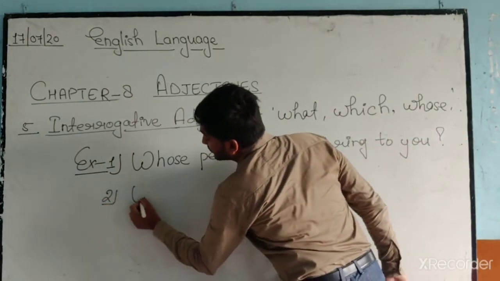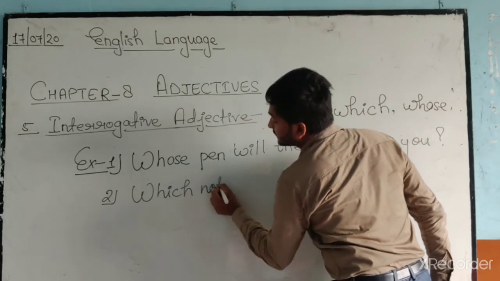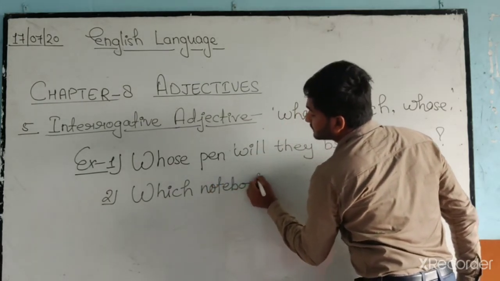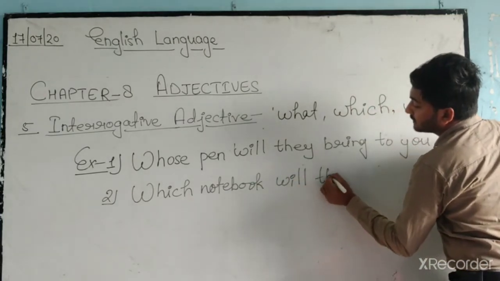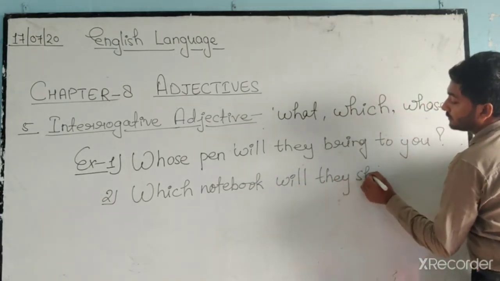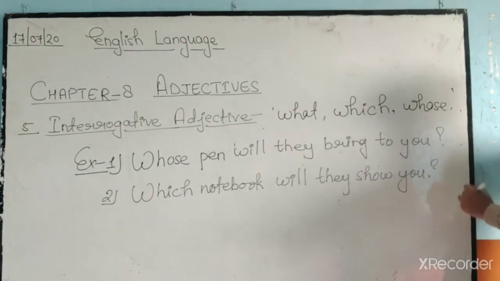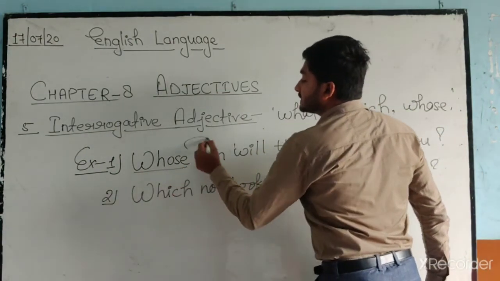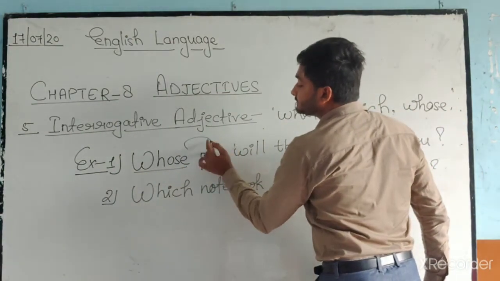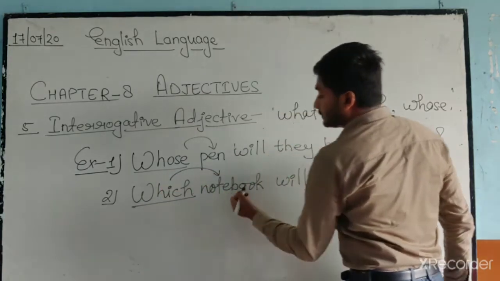And number 2, which notebook will they show you? Okay. Now see, whose pen, किसका pen, and which notebook, कौन सी notebook.